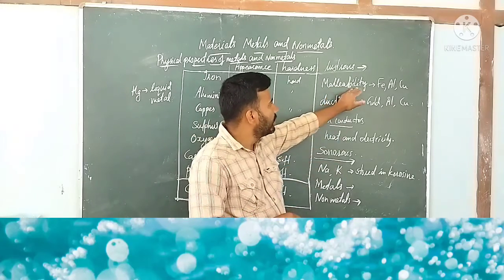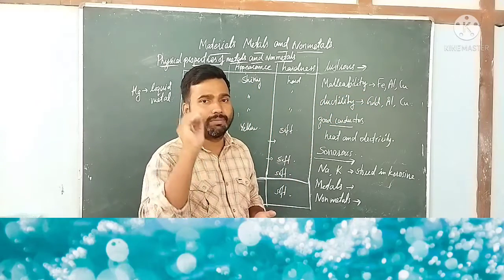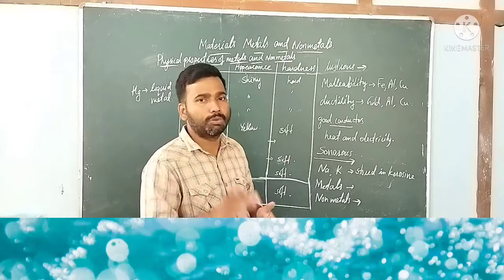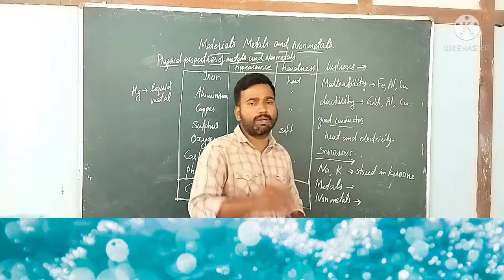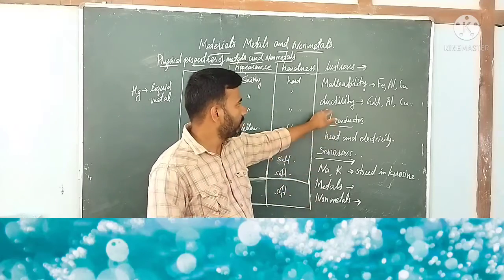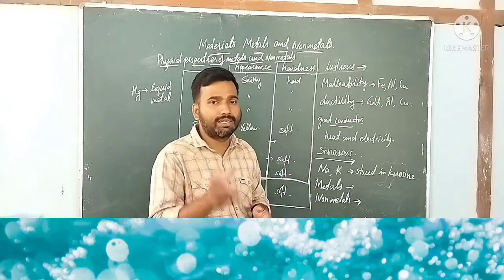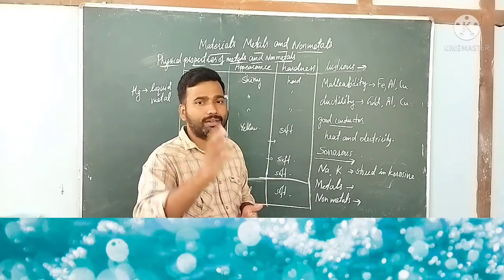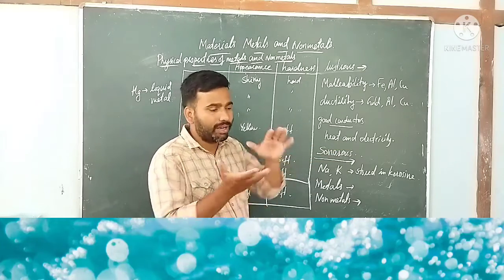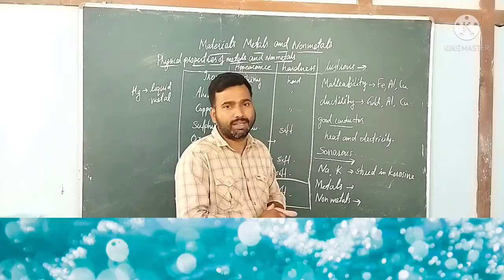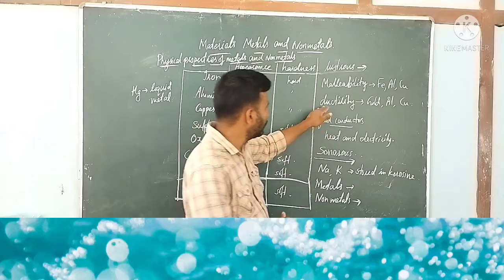Malleability is a physical property with which a metal can be beaten into thin sheets. Examples are iron, aluminium, gold, copper, silver also. Because of this property we have big sheets of silver foil, aluminium and iron, and similarly gold coins. How are we able to make gold in the form of coins? Because of the property called malleability.